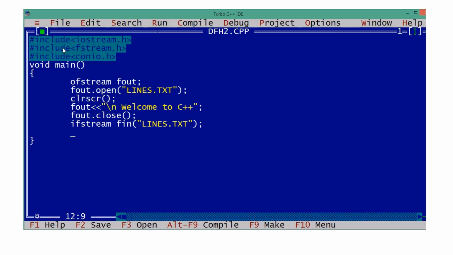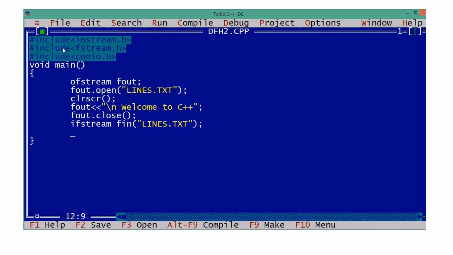After declaring that file, we have to read. How do we read with cin? With a variable of some type, character type or integer type, isn't it? Now the content is 'welcome to C++'. What type of content is it? Is it numerical data?